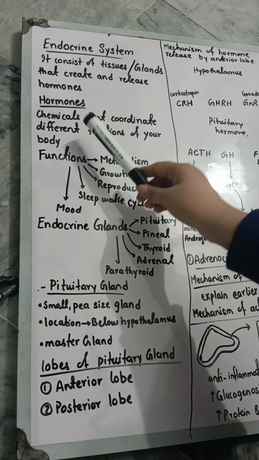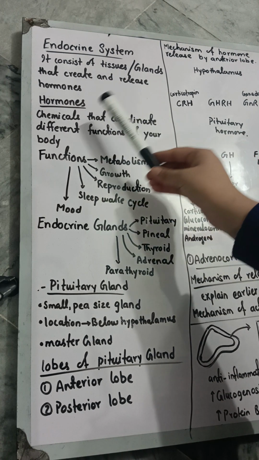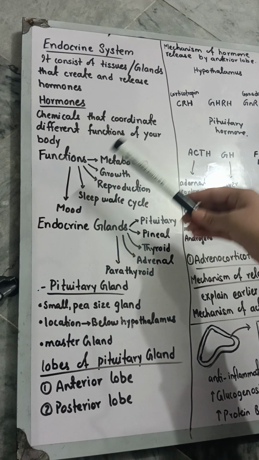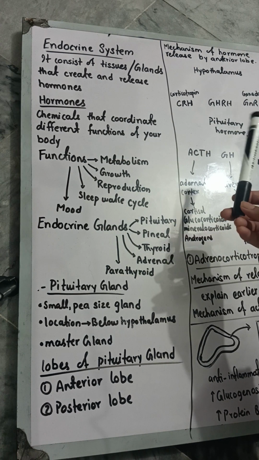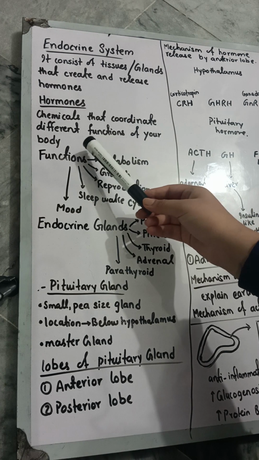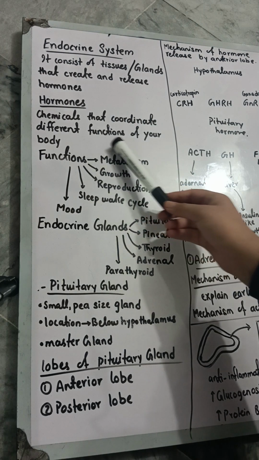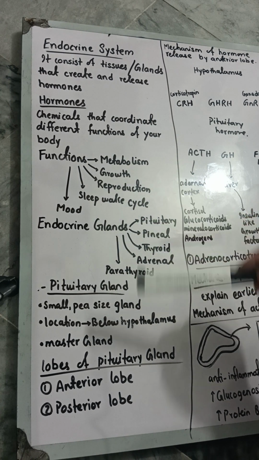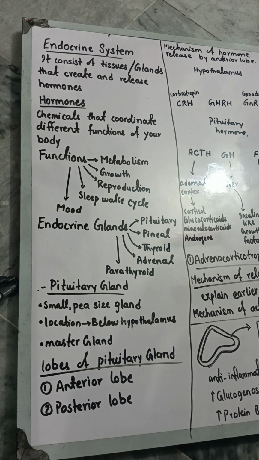Now let's discuss what a hormone is. We say that these glands are going to release hormones. A hormone is a chemical that coordinates different functions of your body. As your neural system is present, connecting and interrelating your brain with the various parts of your body, helping in movement, thinking and learning processes, similarly there is a hormonal or endocrine system in which chemicals are produced, and they control a lot of functions.